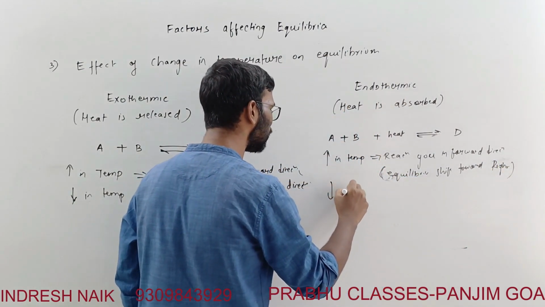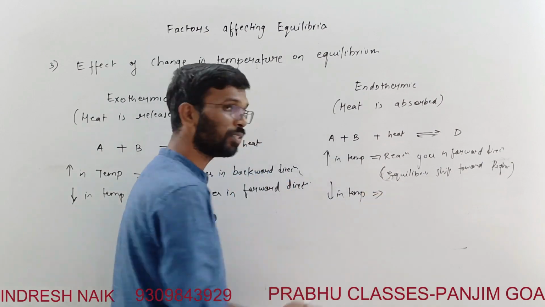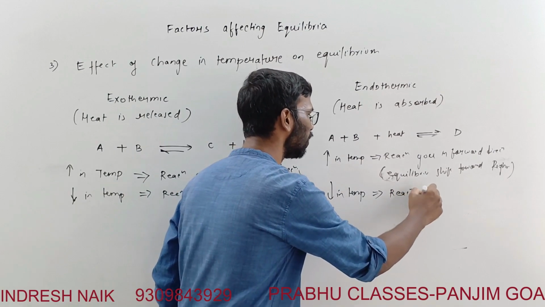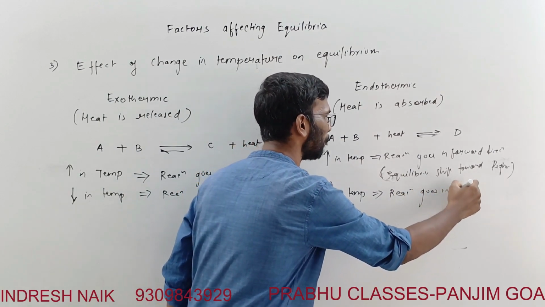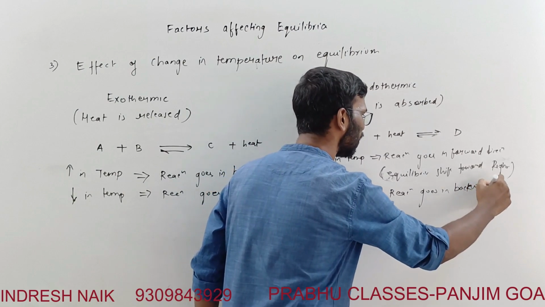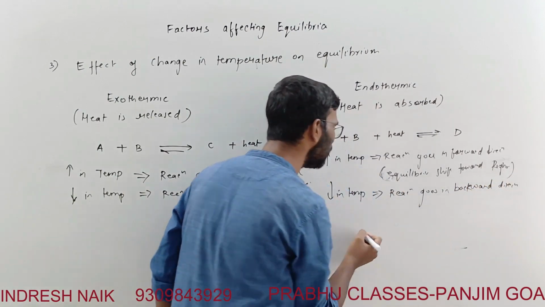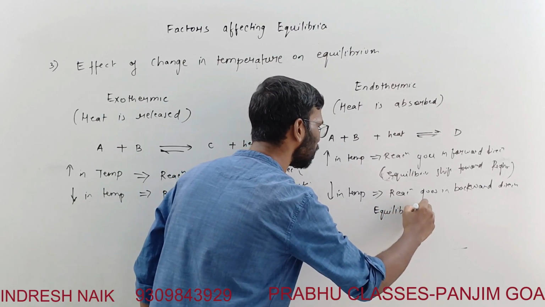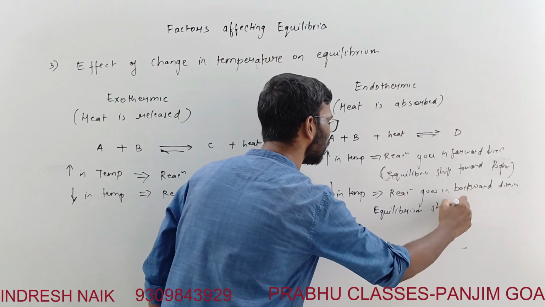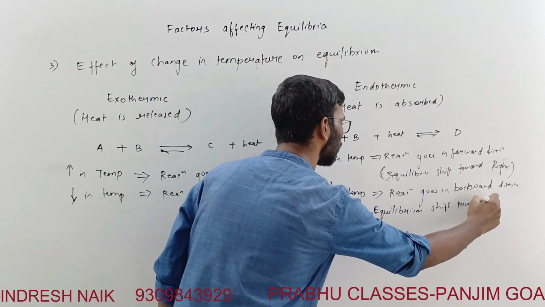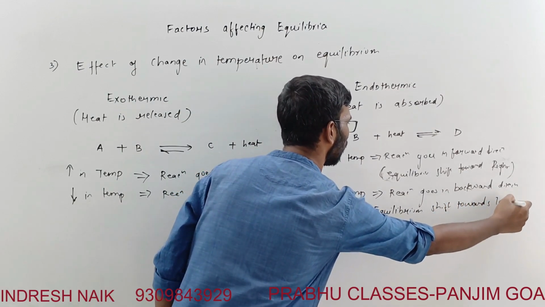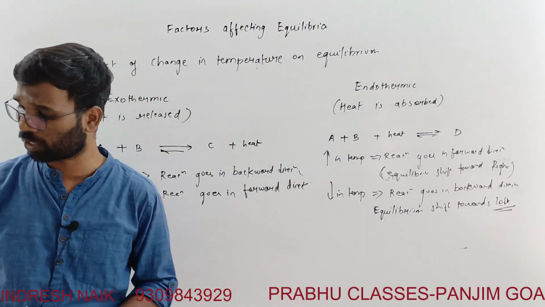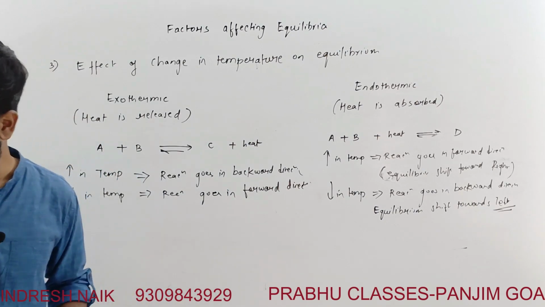And decrease in temperature, what happens? Reaction goes in a backward direction. Reaction goes in backward direction. Means what happens? Equilibrium shifts towards left. Okay, equilibrium shifts towards the left. So this is the whole idea about the effect of the temperature on an equilibrium.